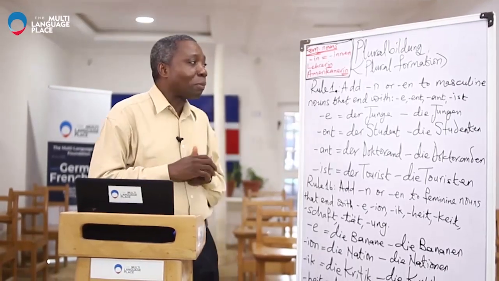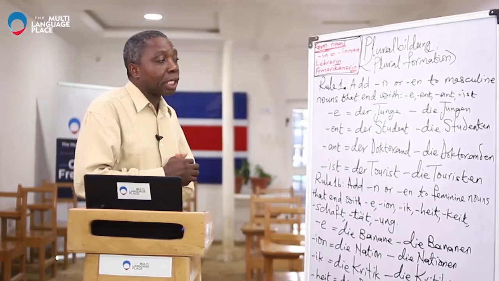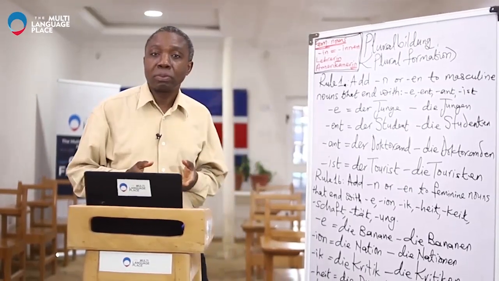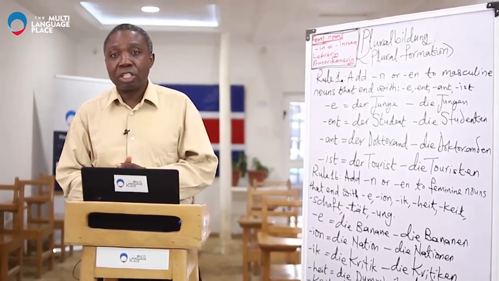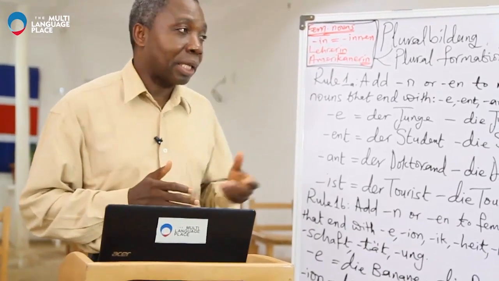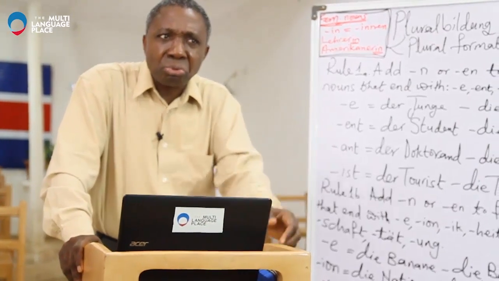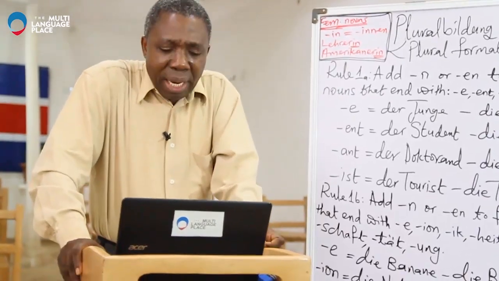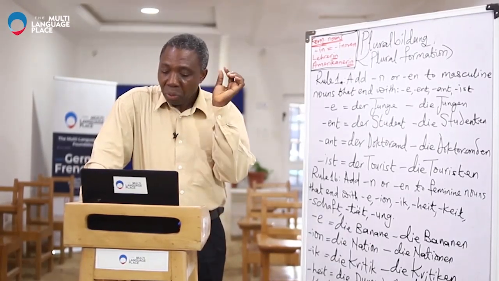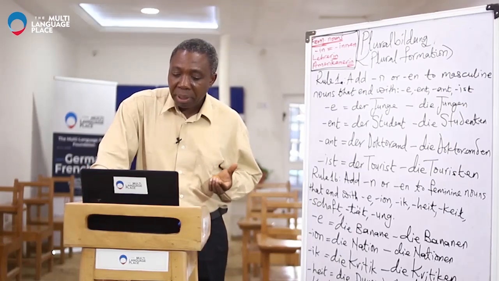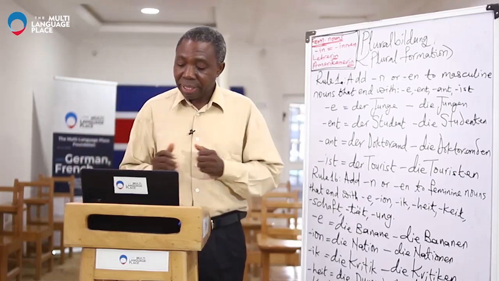And with that, we come to the business of pluralizing the nouns. Just like in English, almost every noun has a plural form. And we want to see how we do it in German. How can it be done? But we need to start by giving a little description of what we are about to do. A plural noun shows that there is more than one person, one animal, one place, one thing, or one idea that one is talking about.